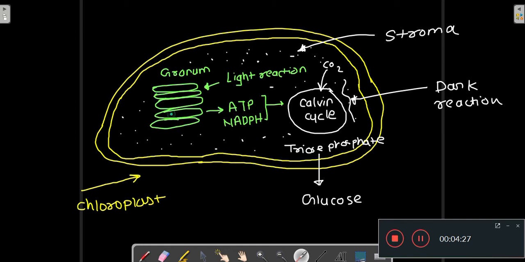So in the granum the light reaction is taking place, and in the stroma the dark reaction is taking place. The dark reaction is using the product of the light reaction to give triose phosphate, and the dark reaction is fixing the carbon dioxide.